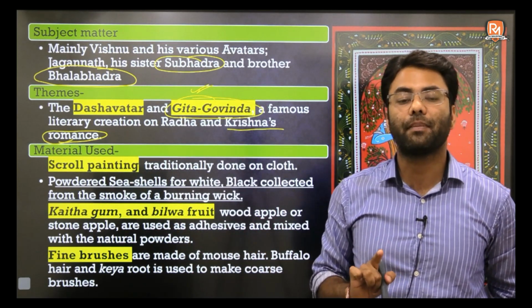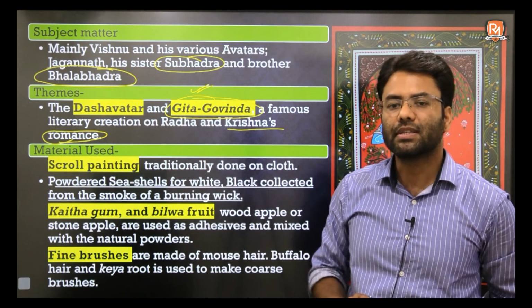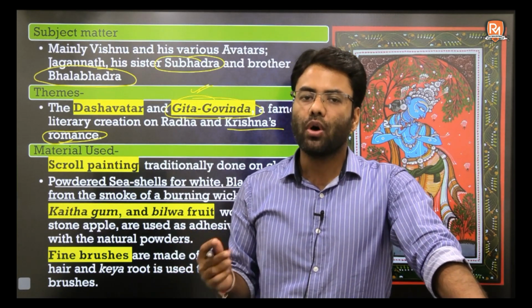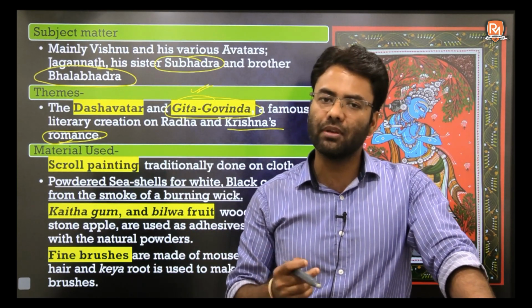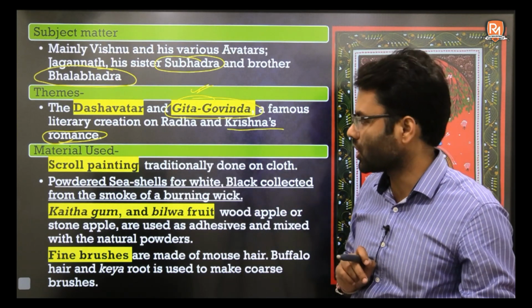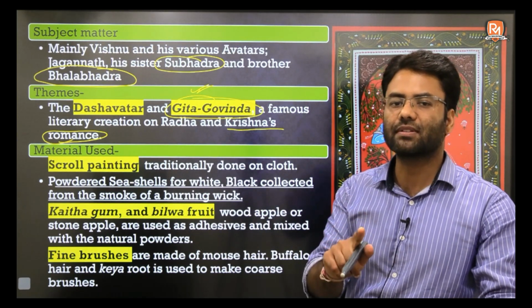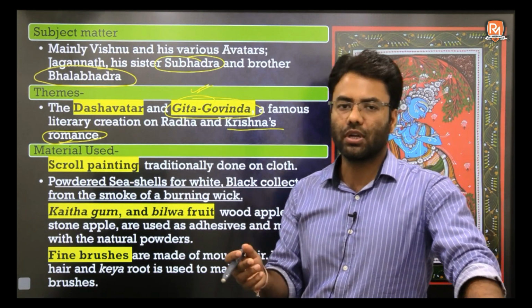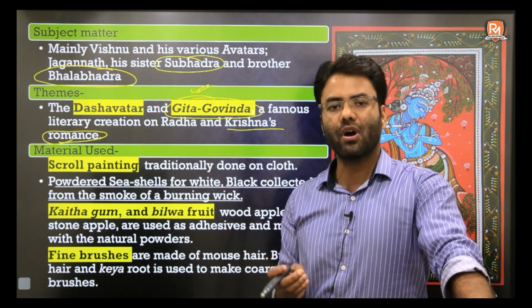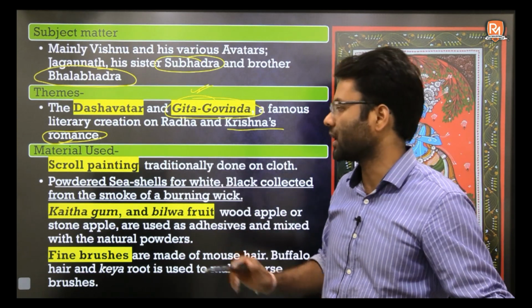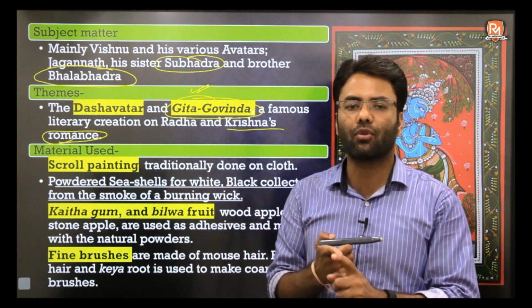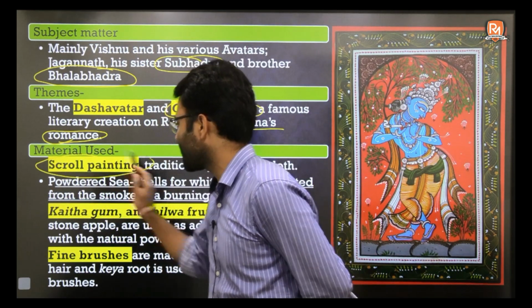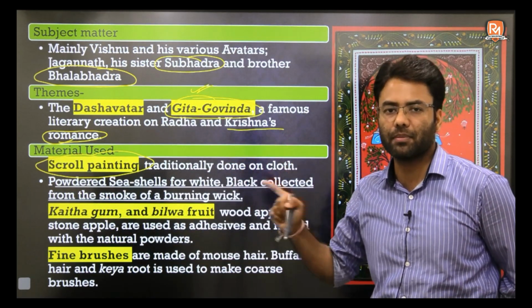The third component is the material used. Since it was patronized by the kings of the Eastern Ganga dynasty, you will find the tools being very advanced here. So let's talk about them. First, as we discussed, it is a scroll painting. It is a painting on cloth, so it can be folded. If you are able to fold any painting, we call it a scroll painting, that you make a roll out of it. It can be a roll of cloth, it can be a roll of paper also. So it is a type of scroll painting here. It is a very important point for your prelims examination.